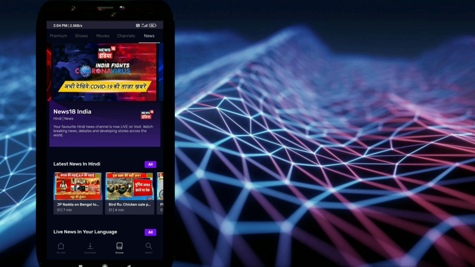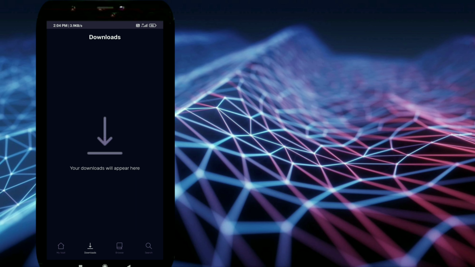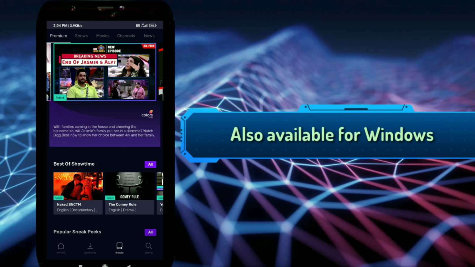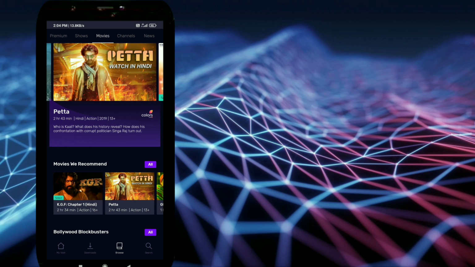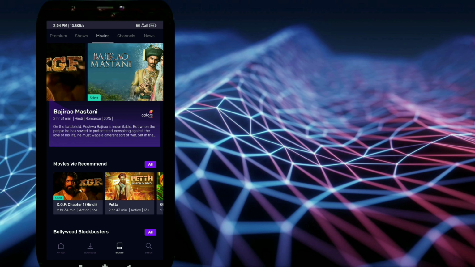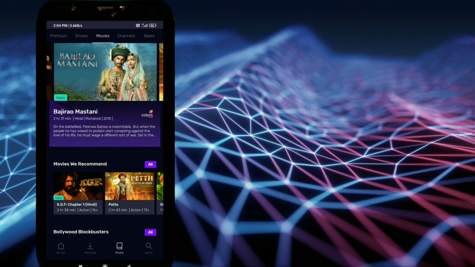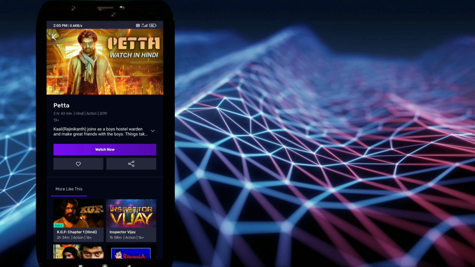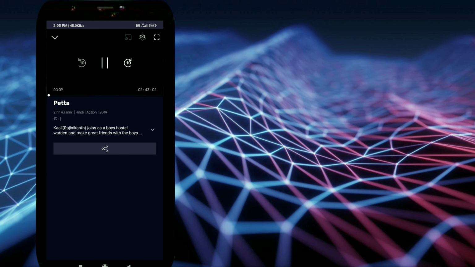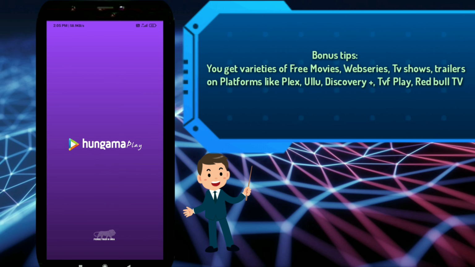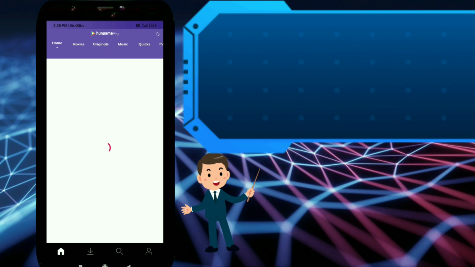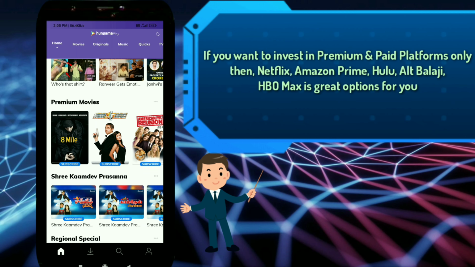Okay, here you can see live news option, downloads. Now I am selecting a movie. So here you can see some of the popular Bollywood movies. So I am now selecting the Rajinikanth movie. Again, due to some screen copyright issue, they will not allow it. So now let's move to the third platform, that is Hungama Play.